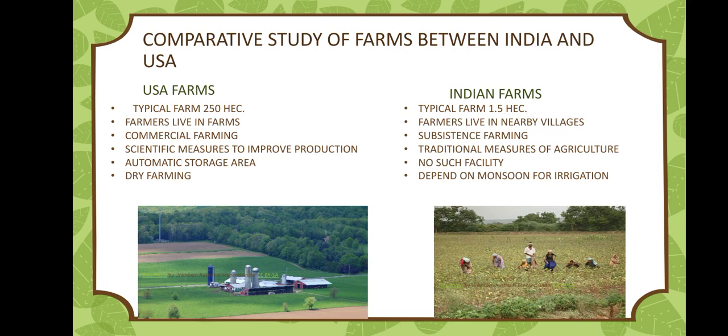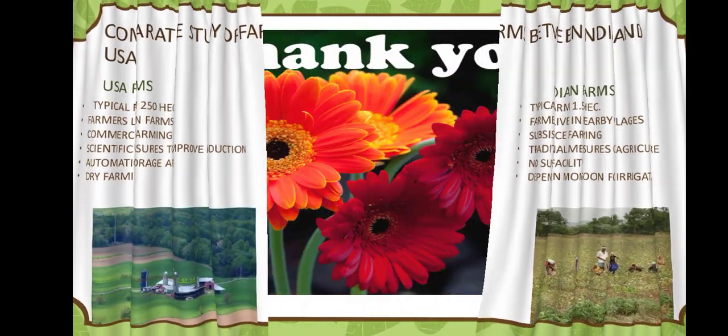Farmers used to live in nearby villages. Subsistence farming used to be done. Traditional measures of agriculture are being used. No such facilities of automatic storage are there, and they are depending on monsoon for irrigation. This is all about agriculture for now.